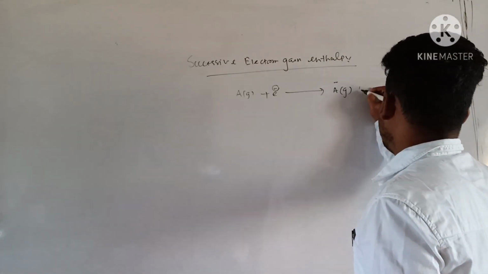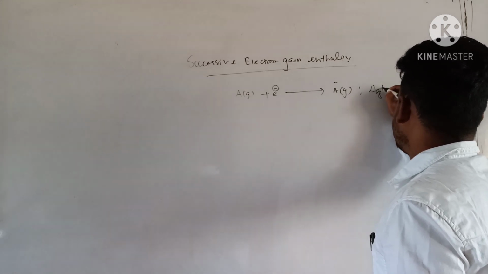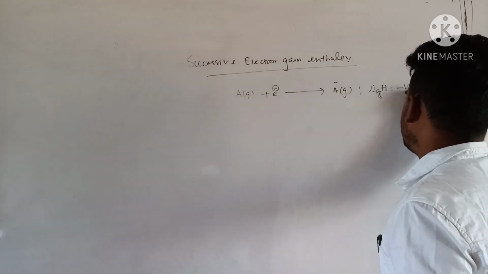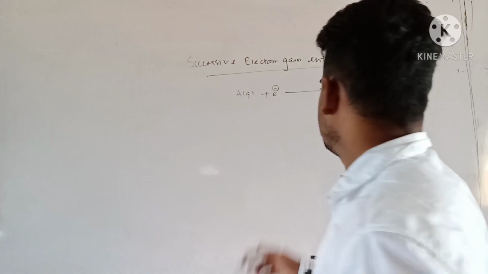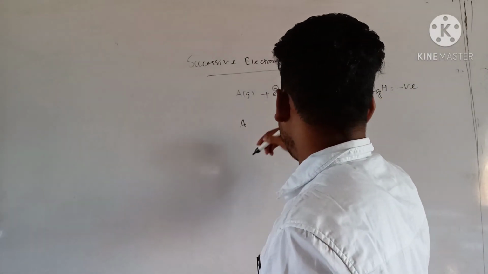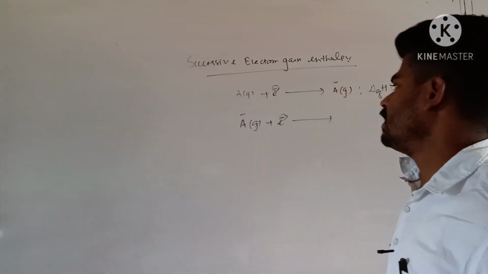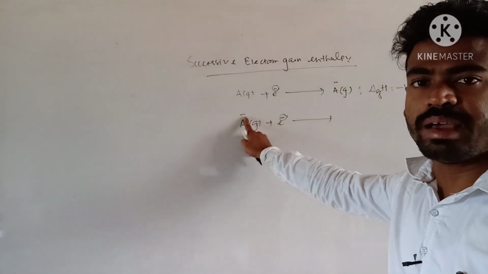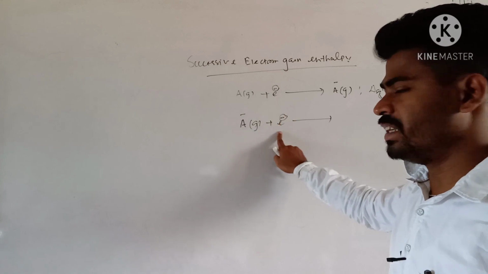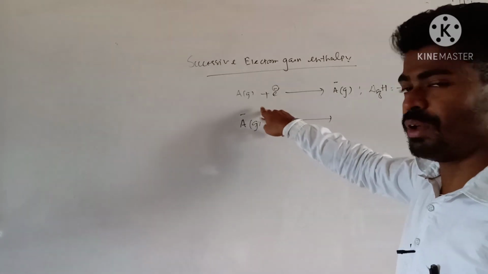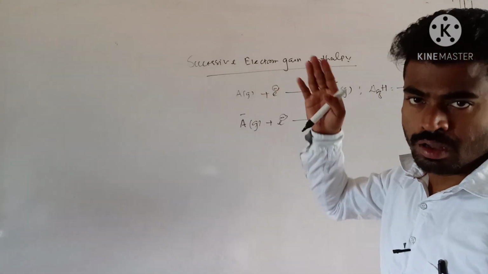So this del Eg, electron gain enthalpy, is somehow negative. Next, whenever you add a second electron to this uninegative anion, it already has negative charge, and further addition of an electron is difficult because of repulsion. You have to overcome the repulsion.